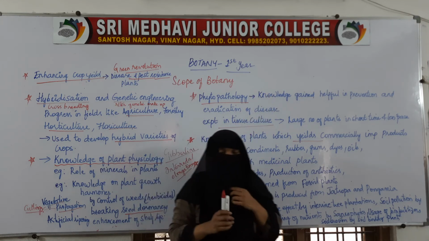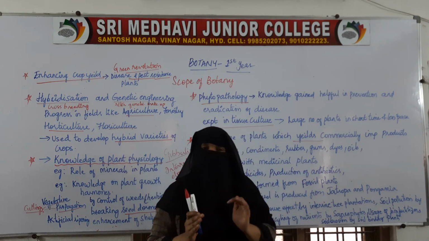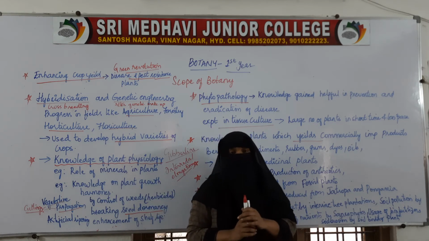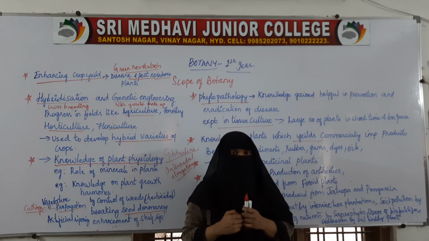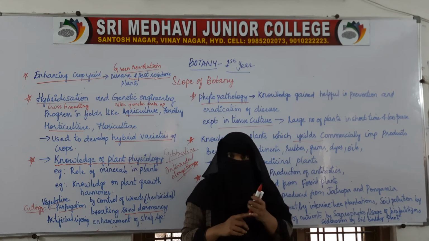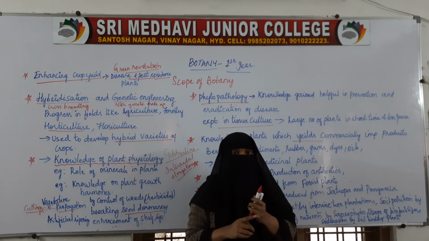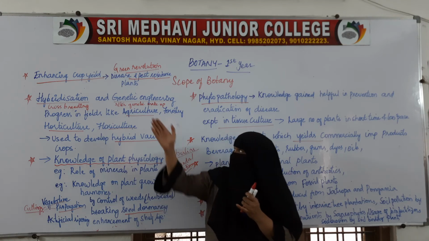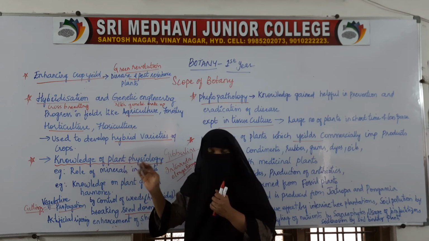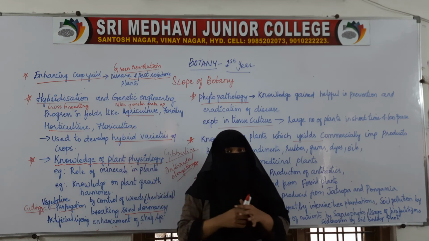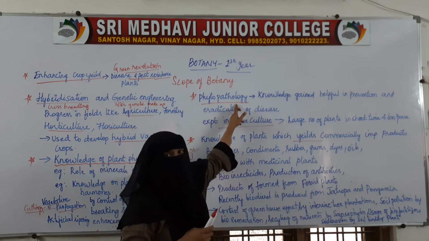In this, what we have discussed first is food. The first and foremost thing which we get from the plants is food. Scope is how it is useful to us in our daily life. It is useful to us in our daily life by increasing the productivity of the food, by using different techniques, by the knowledge of physiology, that is hormones, minerals, etc., and by controlling the diseases.